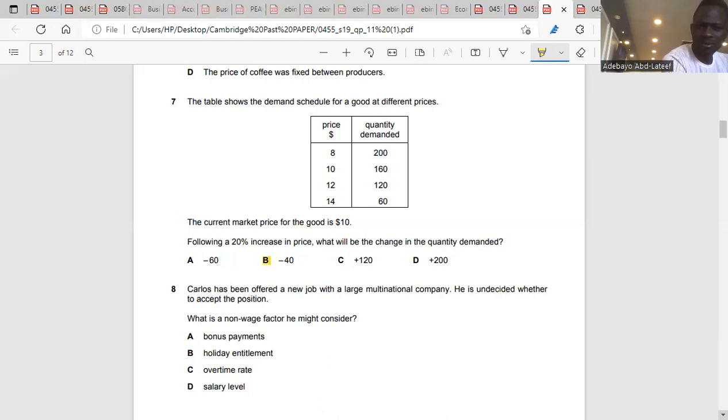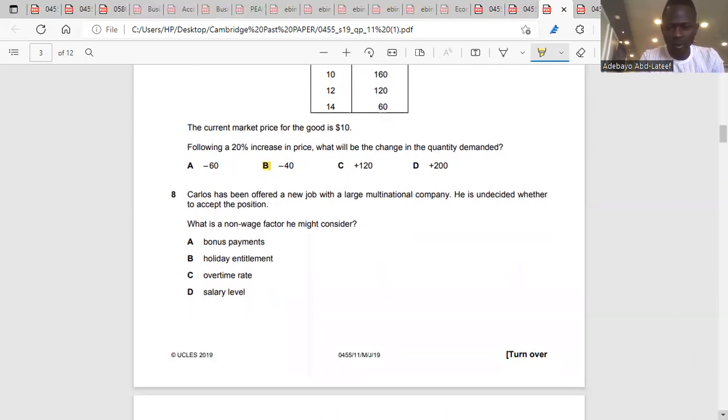Question 7, B. Now go to question 8. Carlos has been offered a new job with a large multinational company. He's undecided whether to accept the position. What is a non-wage factor he might consider? When we talk about non-wage factors, wage means your payments weekly or daily. That's wages. What about the month?